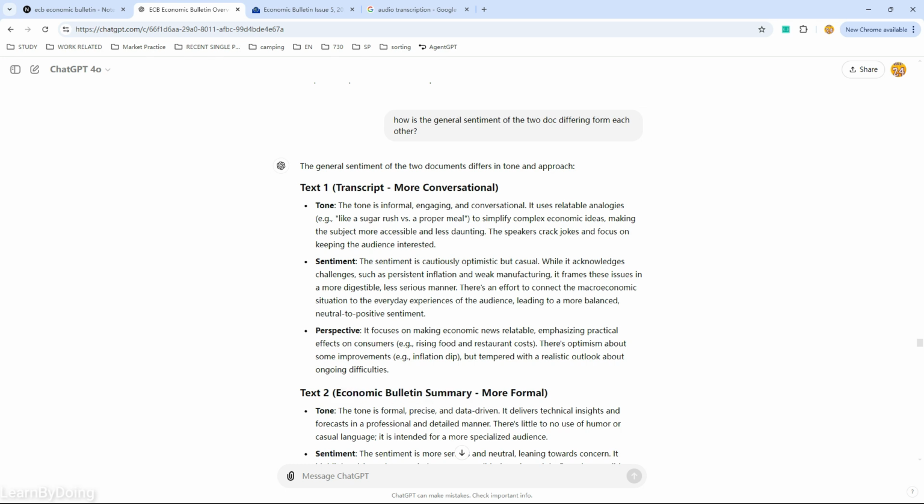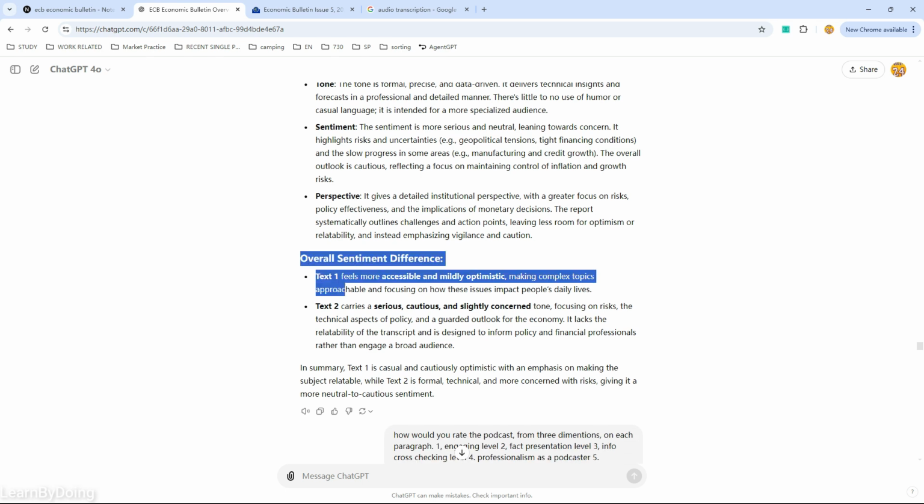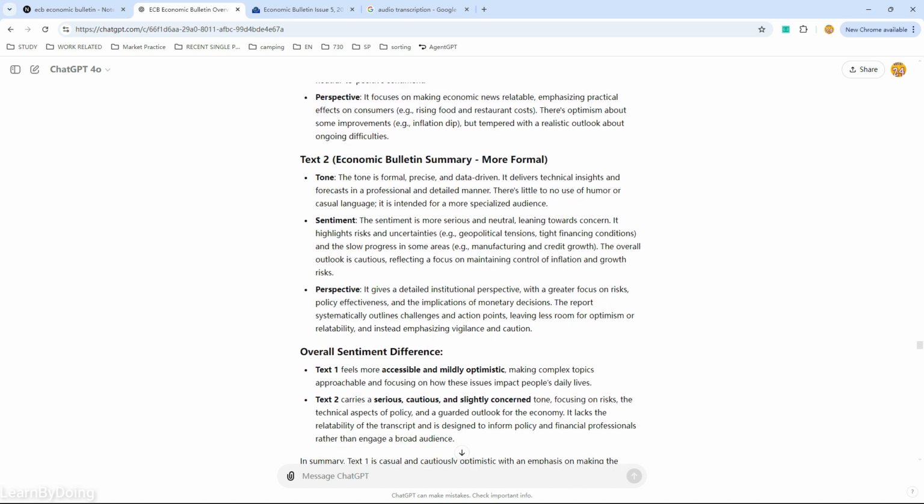For example, like this one, you see there's tone, sentiment, perspective, in 3 parts. And there is the overall summarization of the difference of the sentiment. Like the transcript feels more accessible and mildly optimistic, and the official document seems more serious, cautious, and slightly concerned.